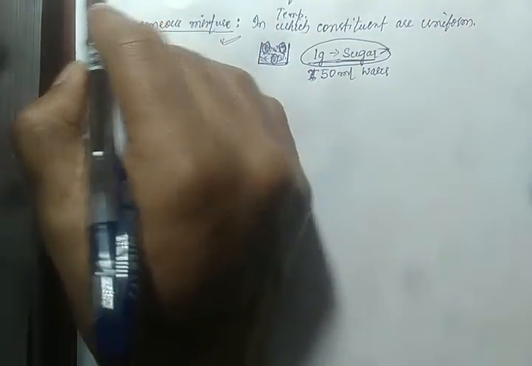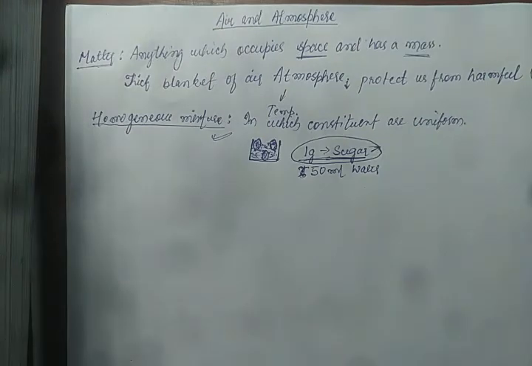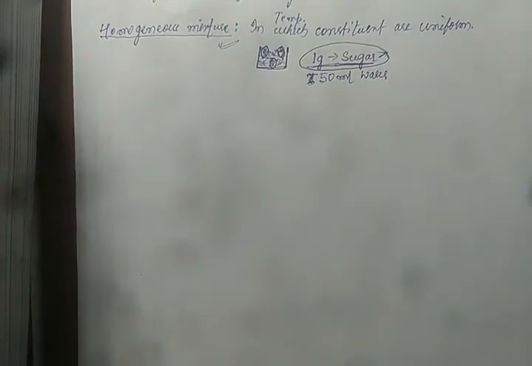Now we will see the occurrence of air, or the composition of air. As I previously told you, air is a matter because it occupies space and has a mass. We have learned that air is a matter. Now we will see the composition or occurrence of air.